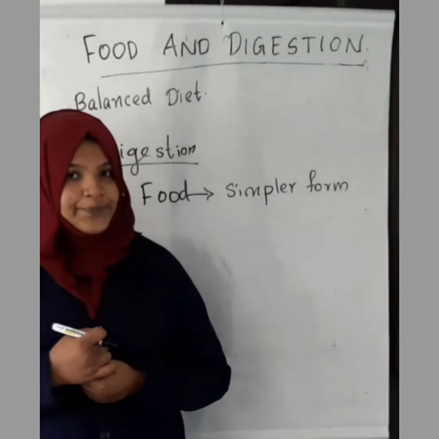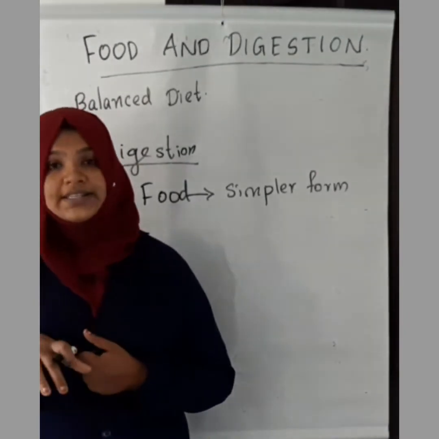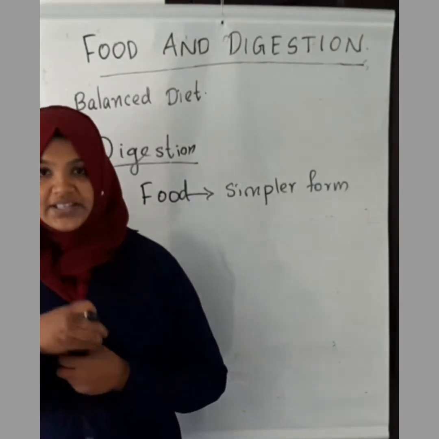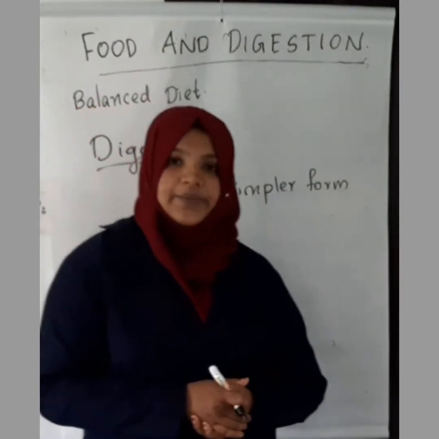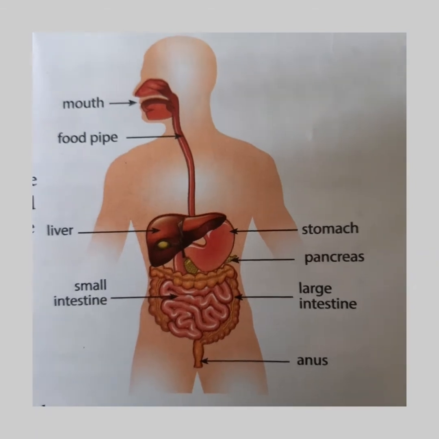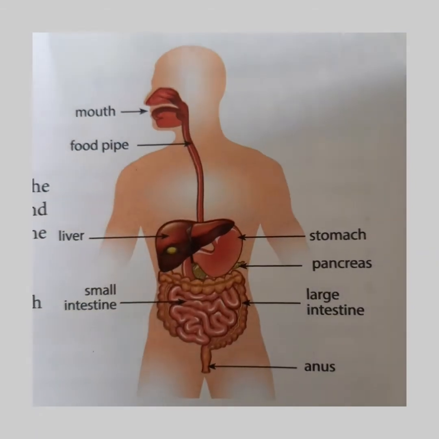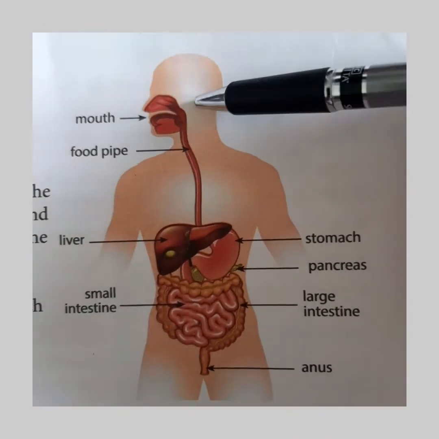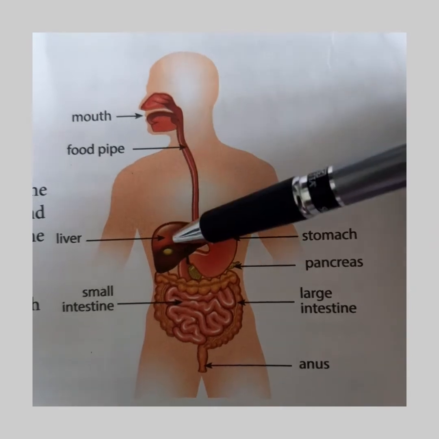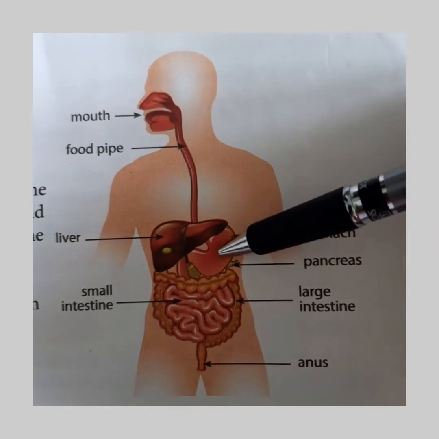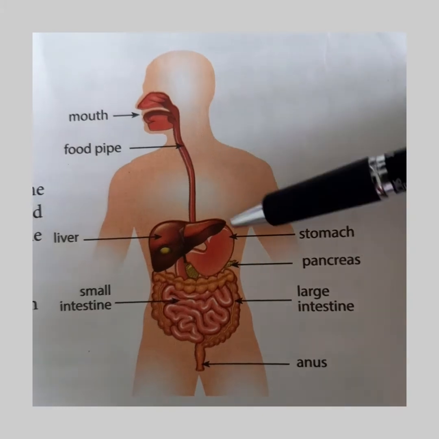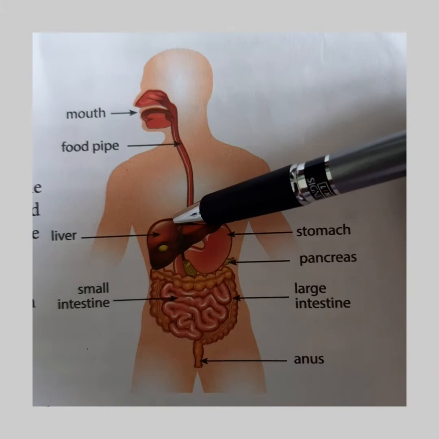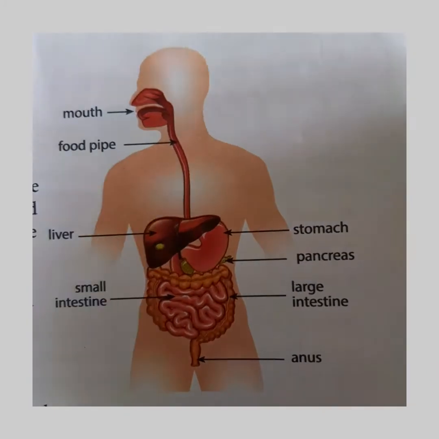Let us discuss the process of digestion, which organs are involved in digestion and what they are doing, with a suitable figure. The parts or organs involved in the process of digestion are the mouth, food pipe, stomach, small intestine, large intestine, liver and pancreas, and lastly the anus.